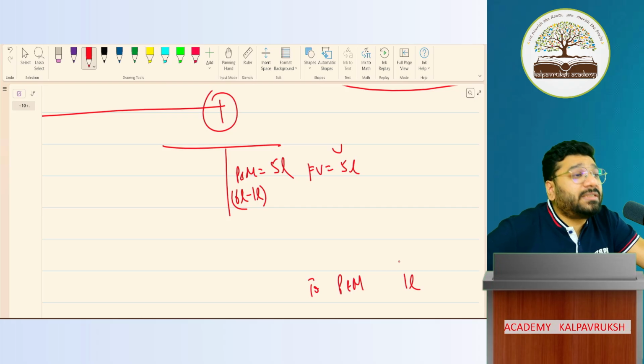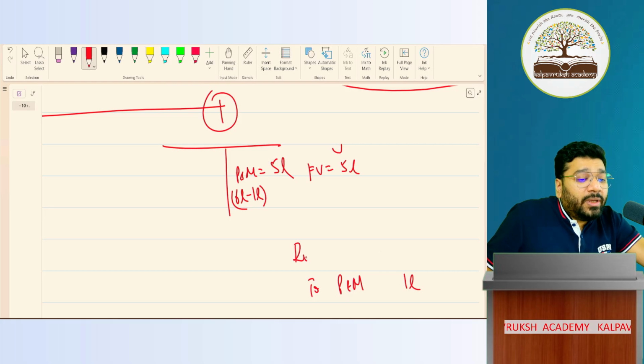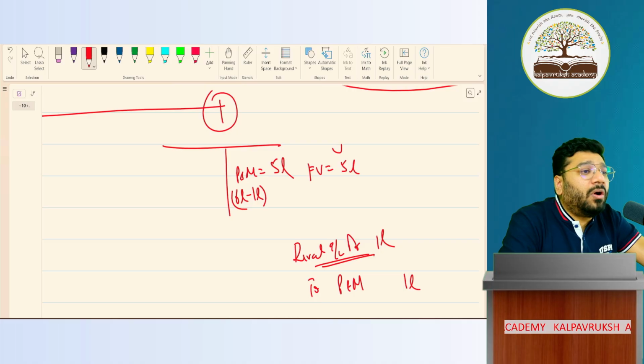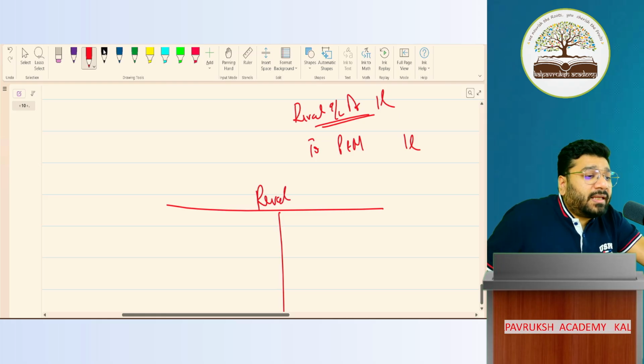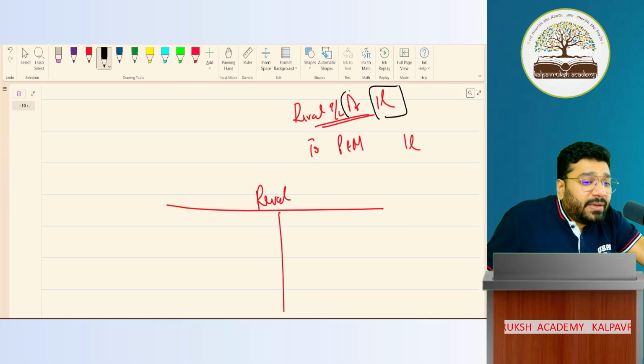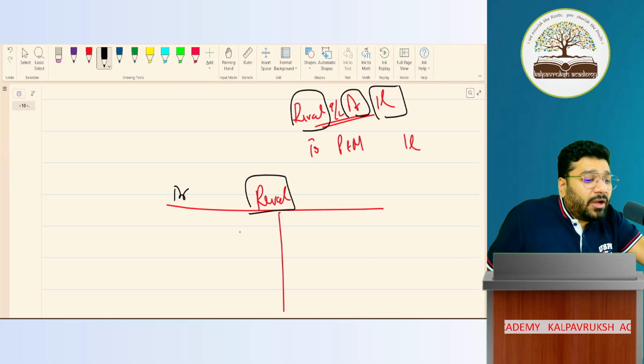Debit all expenses and losses. Revaluation account is a nominal account. In nominal accounts, the golden rule is debit all expenses and losses. Okay? So revaluation account debit 1 lakh rupees. Got it, not got it? So in the revaluation account, record this 1 lakh on the debit side.